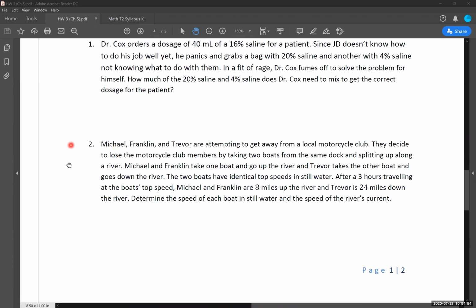So our first one here, looking at number 2: Michael, Franklin, and Trevor are attempting to get away from a local motorcycle club. They decide to lose the motorcycle club members by taking 2 boats from the same dock and splitting up along a river. Michael and Franklin take 1 boat and go up the river, and Trevor takes the other boat and goes down the river. The 2 boats have identical top speeds in still water. After 3 hours of traveling at the boat's top speed, Michael and Franklin are 8 miles up the river, and Trevor is 24 miles down the river. Determine the speed of each boat in still water and the speed of the river's current.